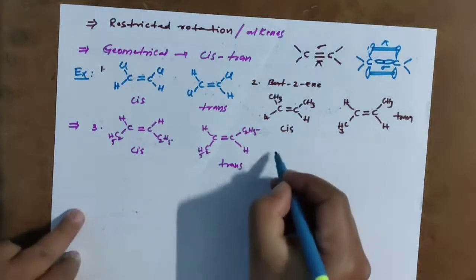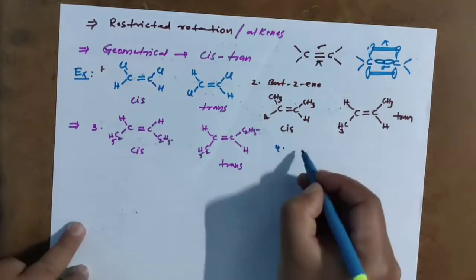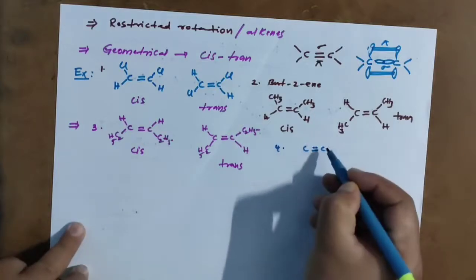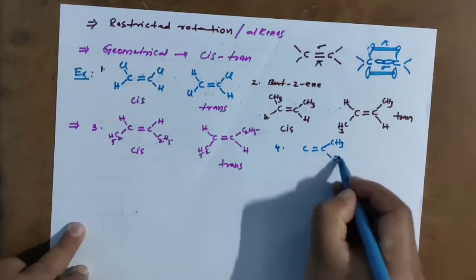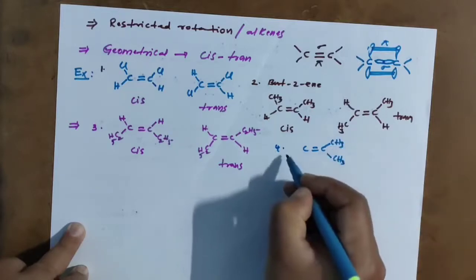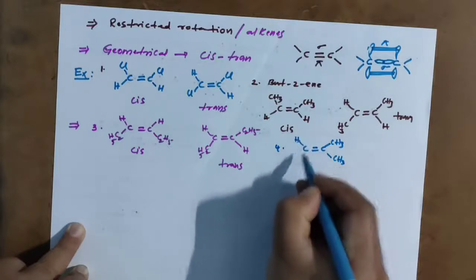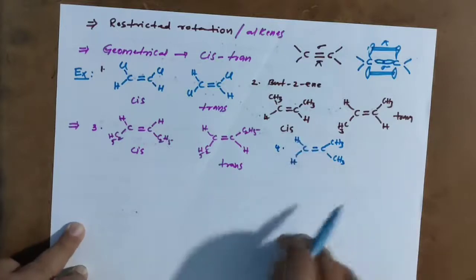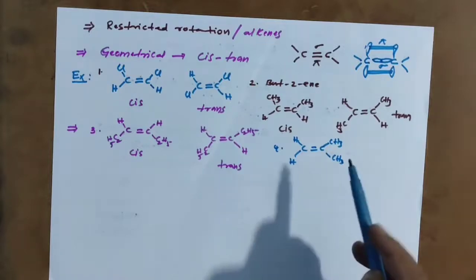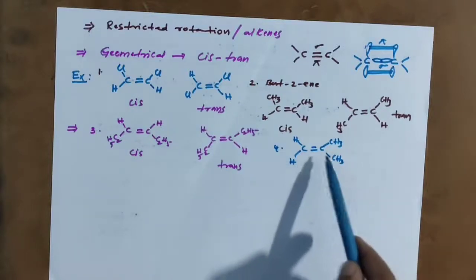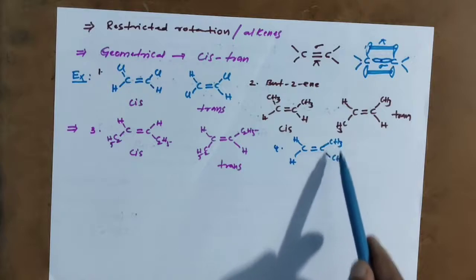Now another example: C double bond C, with CH3, CH3 on one carbon and hydrogen, hydrogen on the other. Does this show geometrical isomerism? No. Why? Because the same carbon is bonded with the same groups.